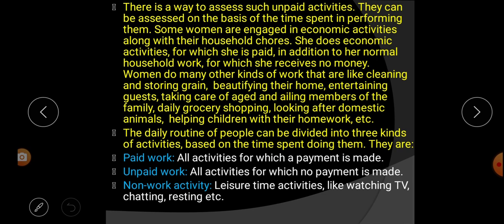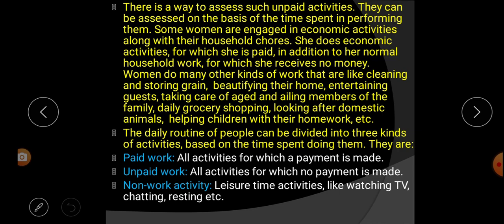Next, the daily routine of the people can be divided into three kinds. That means there is a daily routine and that routine can be divided into three kinds. First one is what? Paid work. All activities for which a payment is made. That means for doing any work, we pay the money. Such kind of work is called what? Paid work. Next is unpaid work, all activities for which no payment is made. Just like we talked about mother and the women, they do many kinds of activities, but they don't get salary or we don't pay money for them.